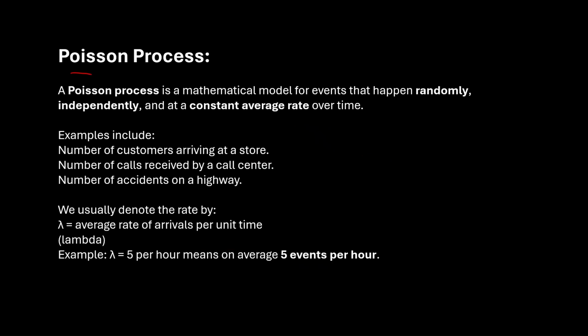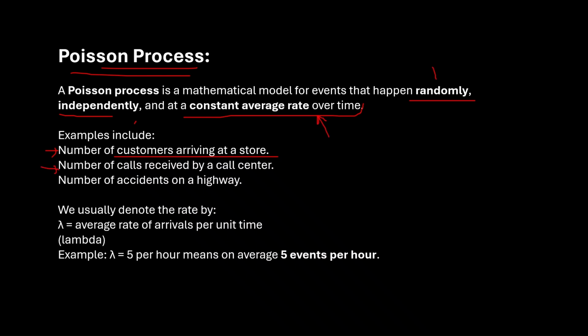Let's briefly go through what a Poisson process is. A Poisson process is a mathematical model for events that happen randomly, independently, and with a constant average rate over time. You can think of any process such as the number of customers arriving in a store. This would be random, independent, and with a constant average rate over time.